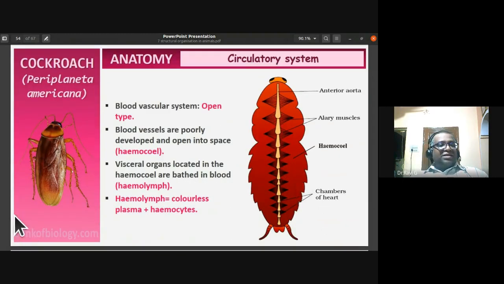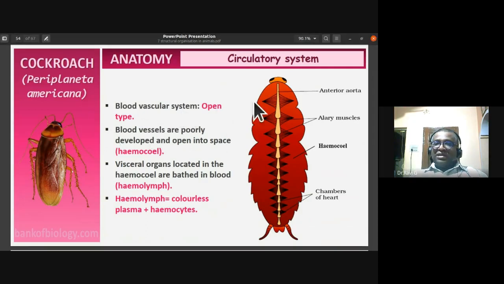Now, the circulatory system. What can you notice in the circulatory system of cockroaches? It is an open type of circulatory system.